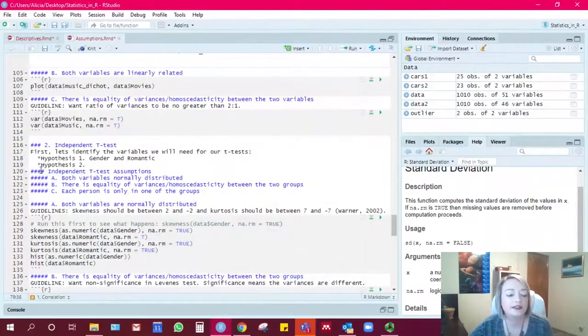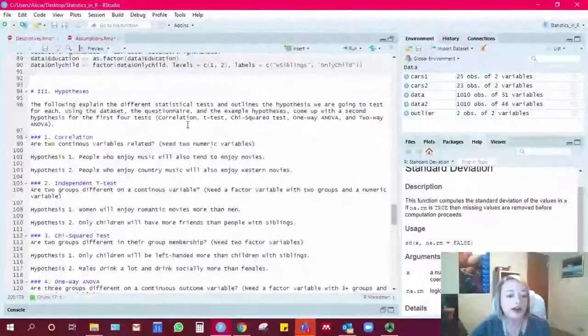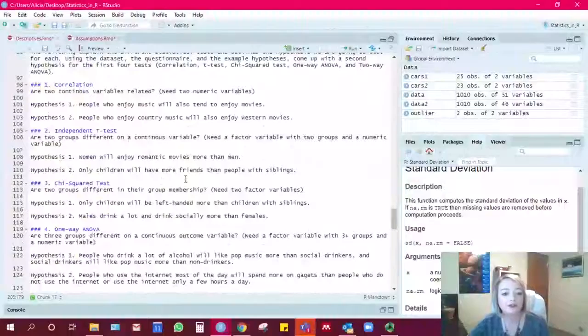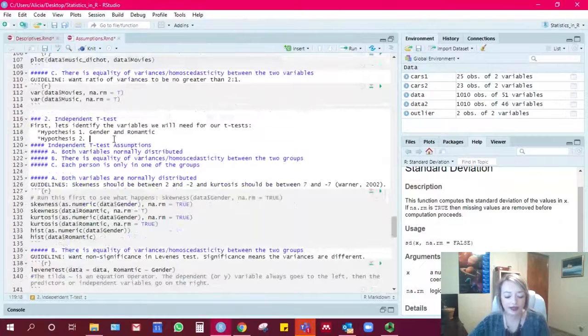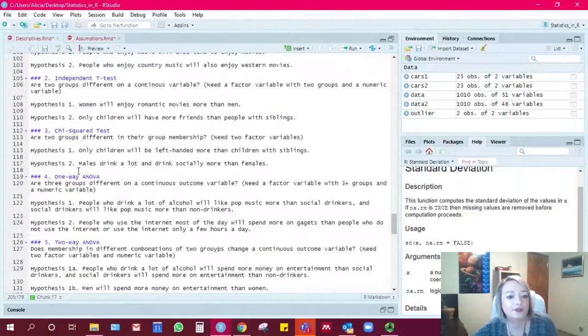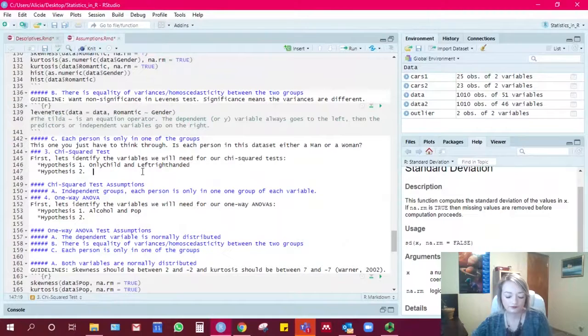And then the next one is the independent t-test. Our hypothesis was only children will have more friends than people with siblings. And the two variables for that are only child and friends. Okay, let's see. Next, for chi-squared, we had males and alcohol, which was gender, and then alcohol. So gender and alcohol.